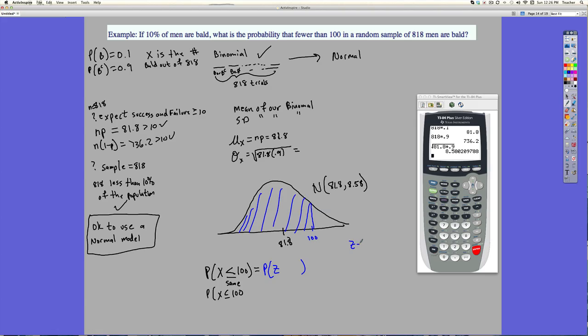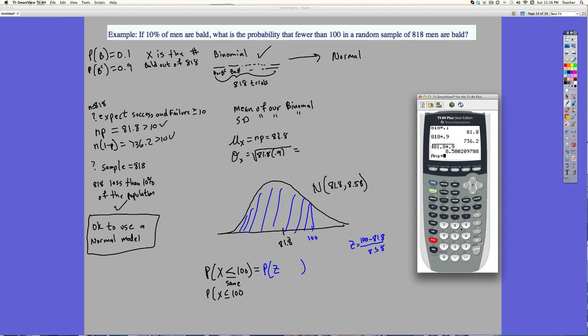So my Z equals 100 minus 81.8. I'm finding out how many standard deviations it's away. Okay, so since I have this, I'll go ahead and store this to keep my numbers perfect. So I'm going to put this in the A. That's my standard deviation.